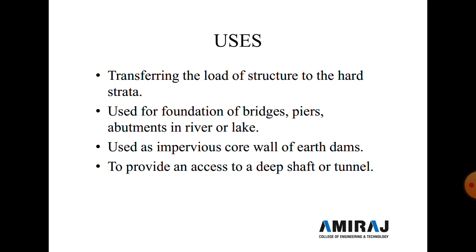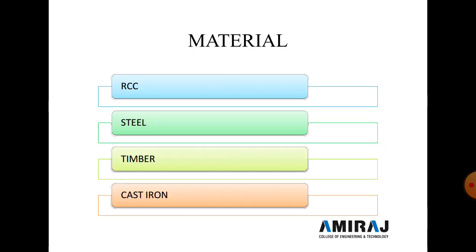First, transferring the load of the superstructure to hard strata. The second use of the caisson is for the foundation of a bridge pier or abutment in a river or lake. The third use is to improve the core wall of an earth dam. And the fourth use is to provide access to a deep shaft or tunnel.